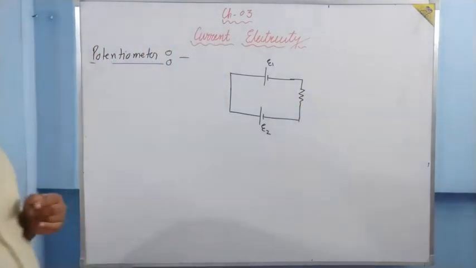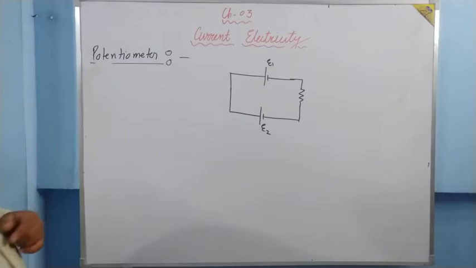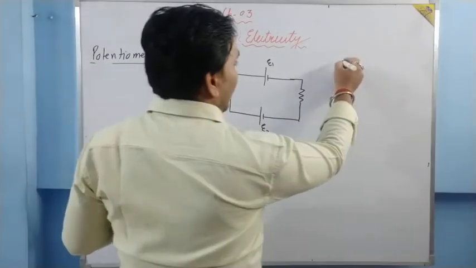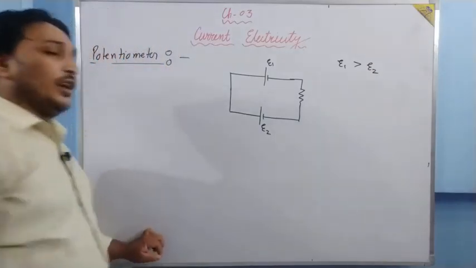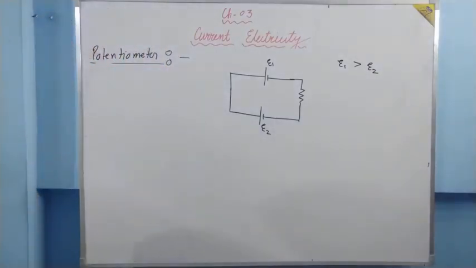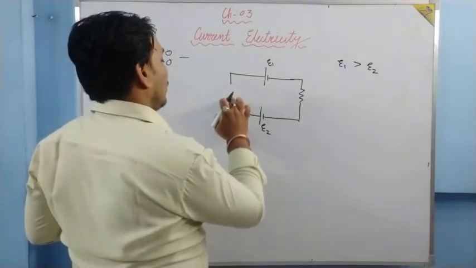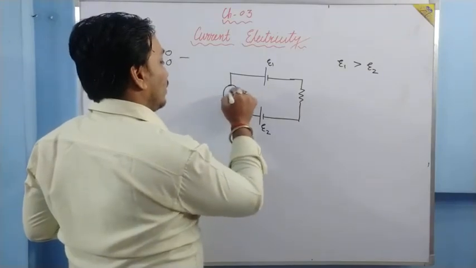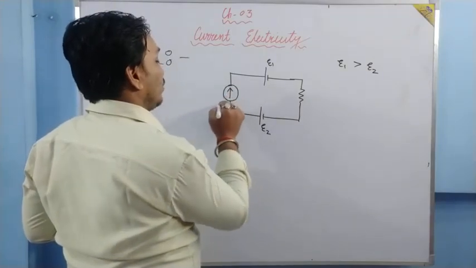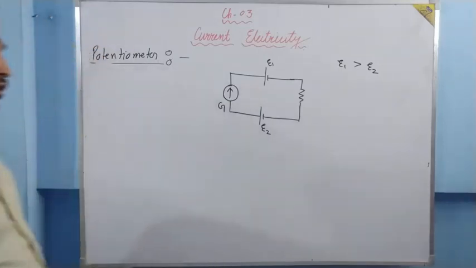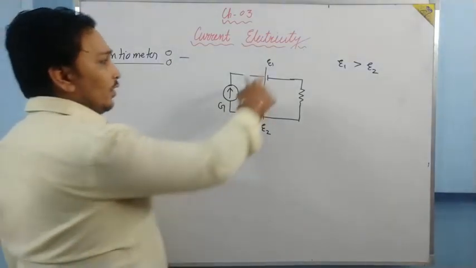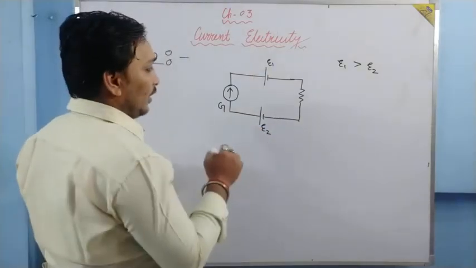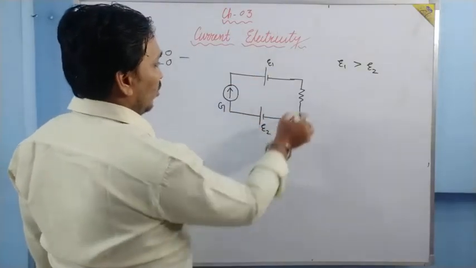So there are three cases basically for the direction of current. Suppose we have attached a galvanometer also here. If E1 is greater than E2, then what will be the direction of current in the circuit? Obviously, E1 will dominate E2 and the direction of current will be according to E1.